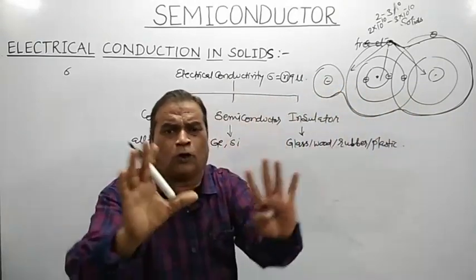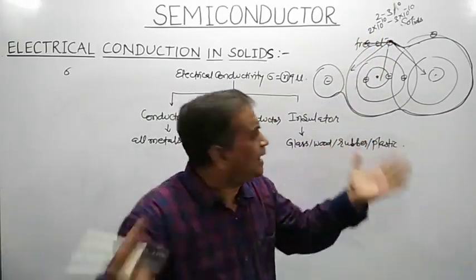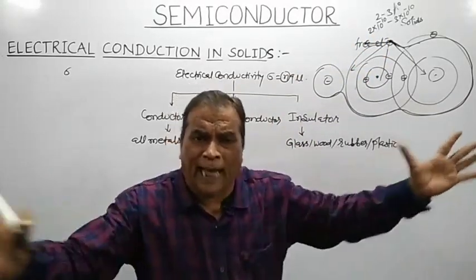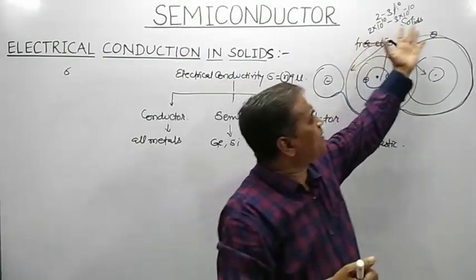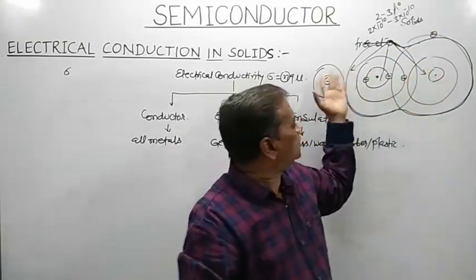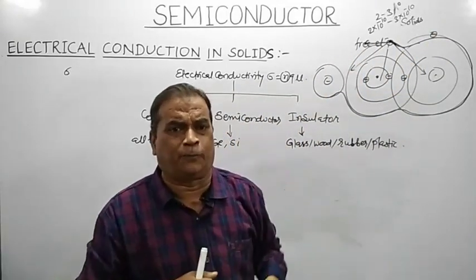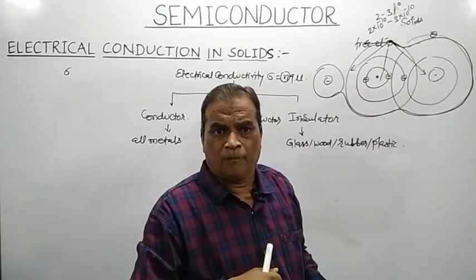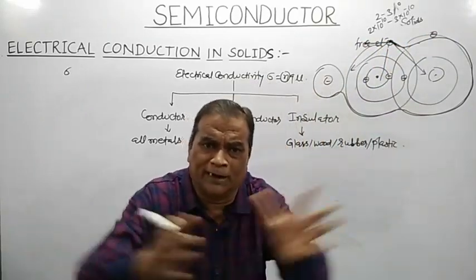So as far as those electrons which are lying in the outermost orbit and which are loosely bound with the nucleus in a solid where the atoms are very close to each other, the electrons in the outermost orbit will have a strong interaction with the nucleus of the neighboring atom as well as with the electrons in the neighboring atom, as a result of which these electrons are free to move from the outermost orbit of one atom to that of another atom within that material.